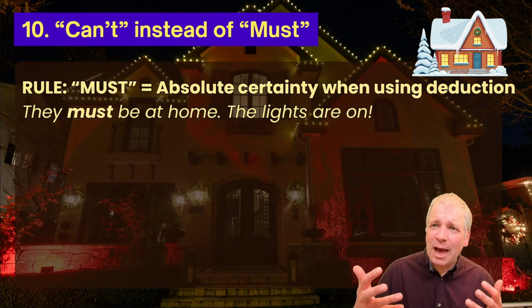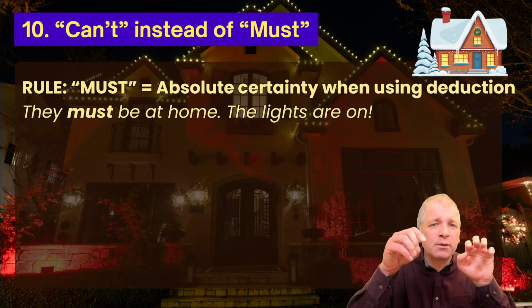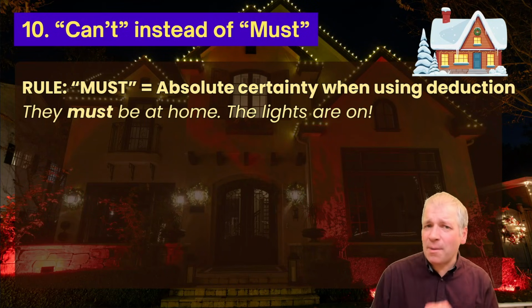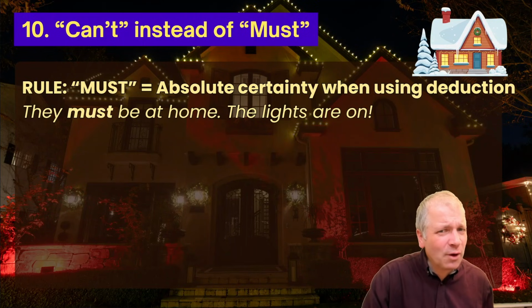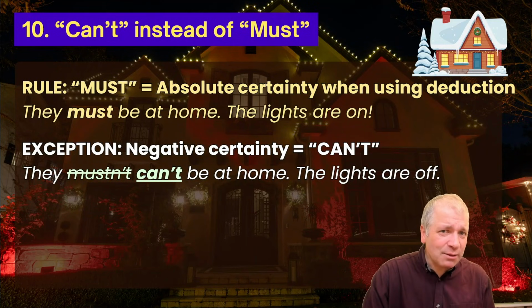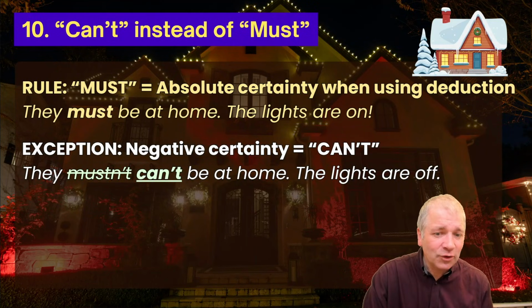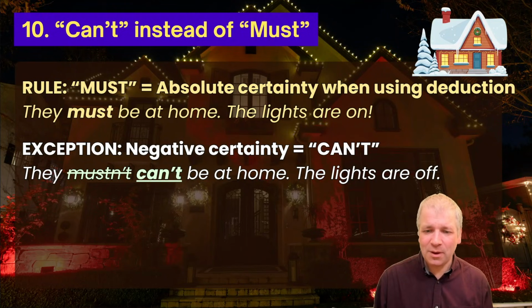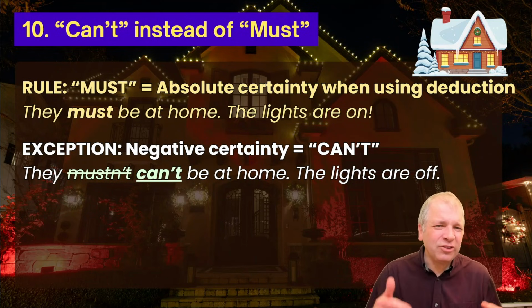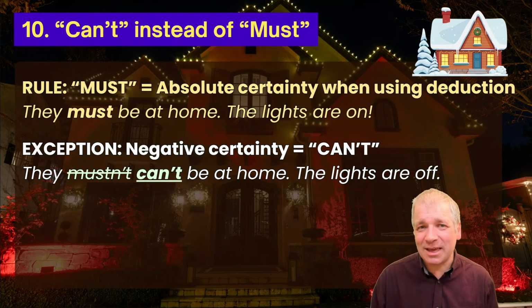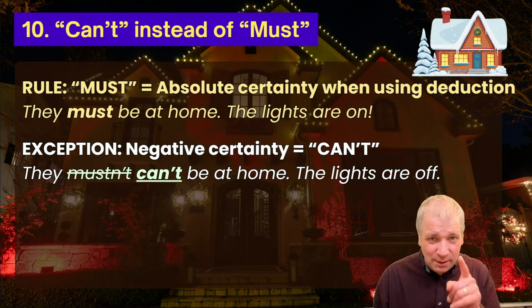We think about something and we say that something must be true if we are certain something is true based on evidence. And here we have evidence, the lights are on, so they must be at home. But what about if we try to use it in the negative form? Well, we can't. In the negative, we have to switch from mustn't to can't. Instead of saying they mustn't be at home, the lights are off, we have to say they can't be at home. The lights are off, which doesn't make much sense to us because can is used for possibility and ability, not for certainty. But in this case, it is.